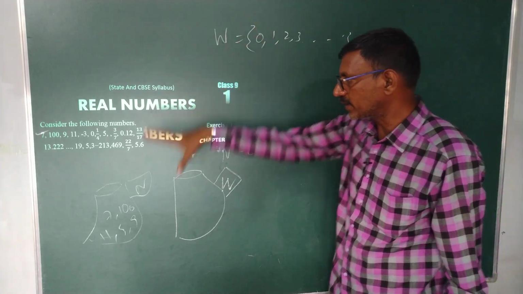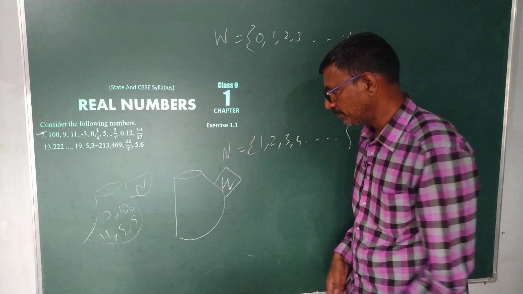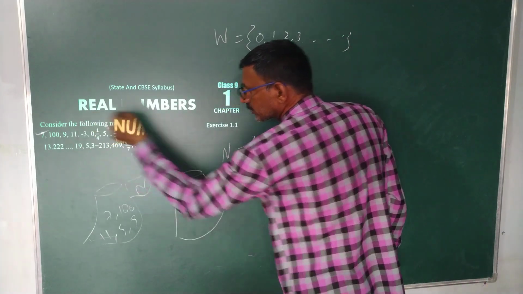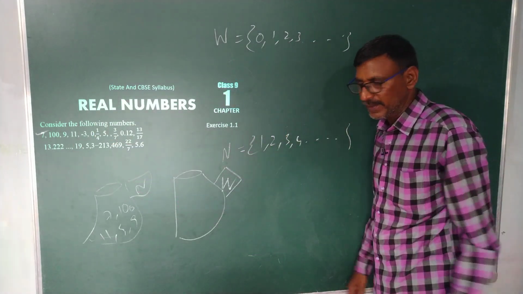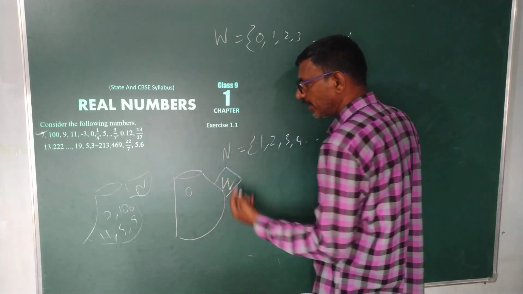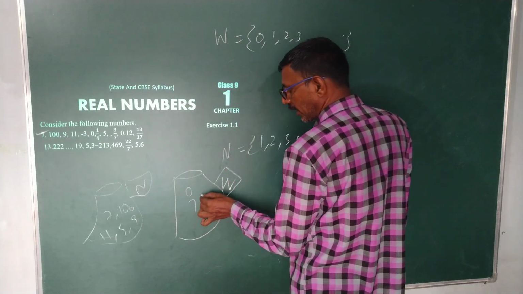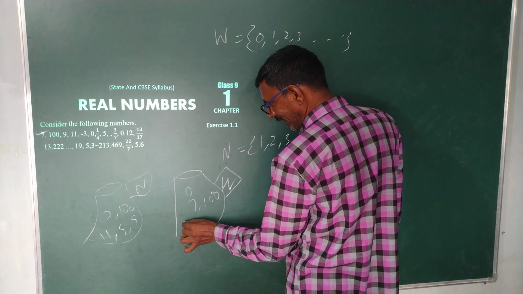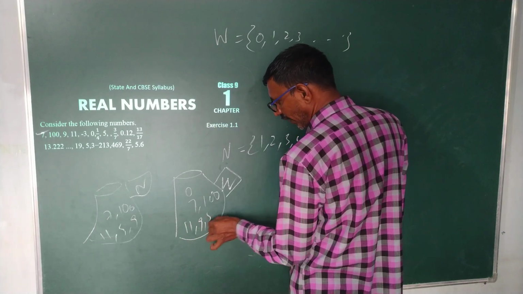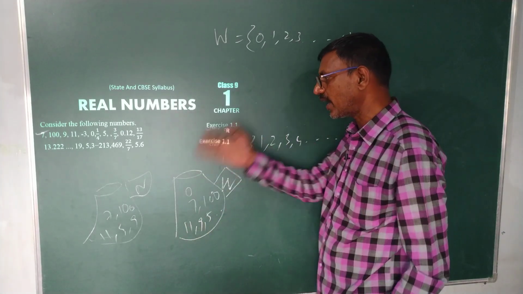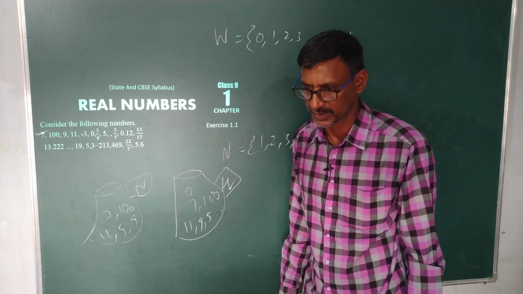So we can pick the 0 from it. This is my 0. Pick 0 from the collection of numbers. Then you can write 7, 100, 11, 9, 5 and so on, whatever is there in this collection of numbers.